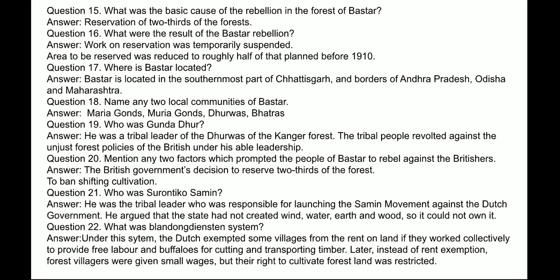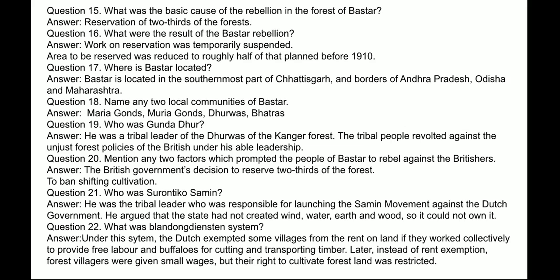Next question: Where is Bastar located? Answer: Bastar is located in the southernmost part of Chhattisgarh and borders Andhra Pradesh, Odisha and Madhya Pradesh. Next question: Name any two local communities of Bastar. Answer: Maria Gonds, Muria Gonds, Dhurvas, Bhatras.